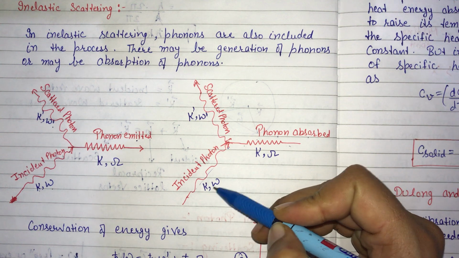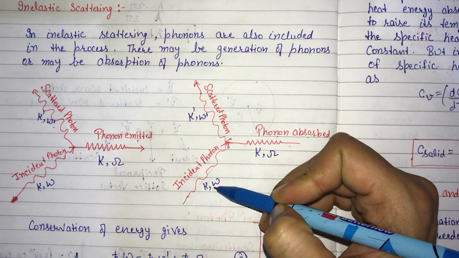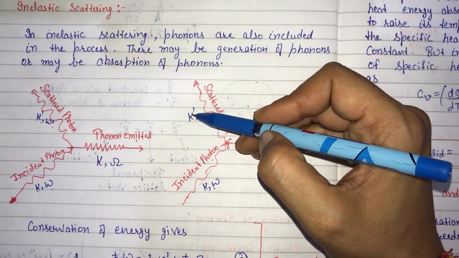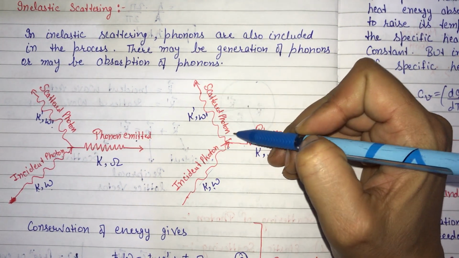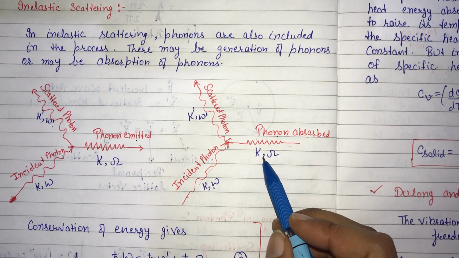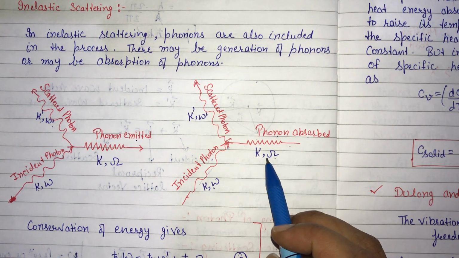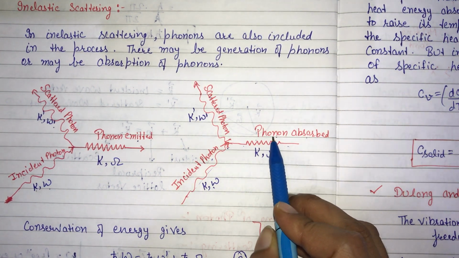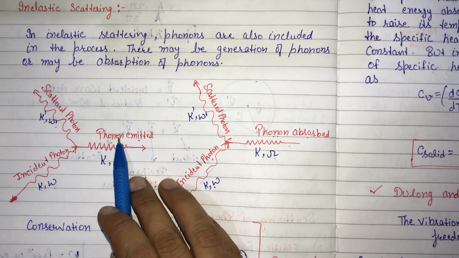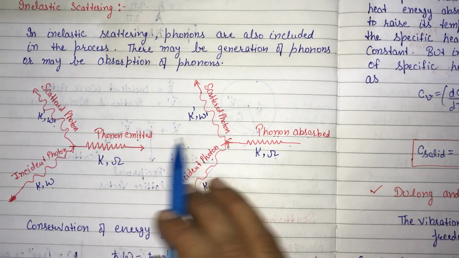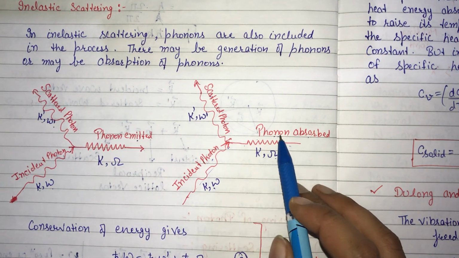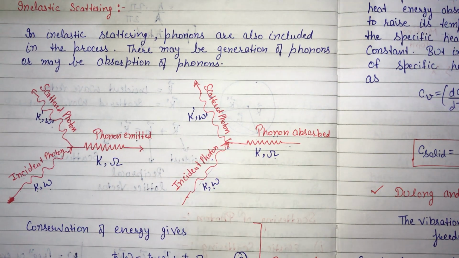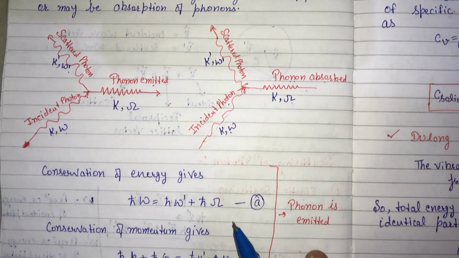Now here this k and omega similarly represent the wave vector and frequency for the incident photon, and this represents the wave vector and frequency for the emitted phonon. And here this k and omega represent the wave vector and frequency for the absorbed phonon. So if phonon is emitted, it is represented in this direction. If phonon is absorbed, then it is in this direction. So this is the representation for emission and absorption of phonons.